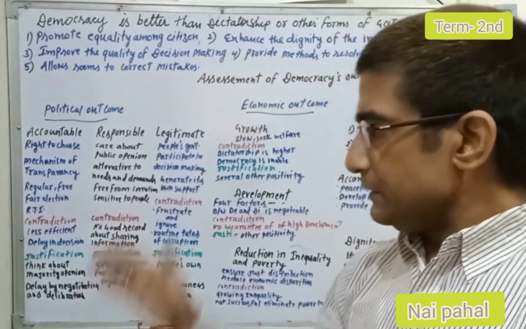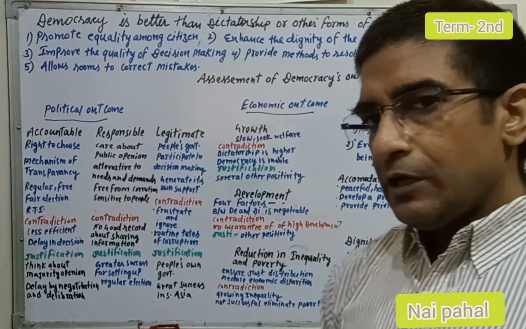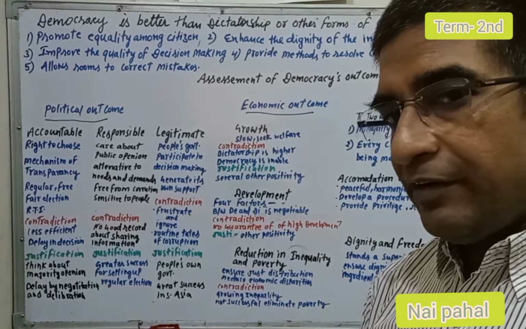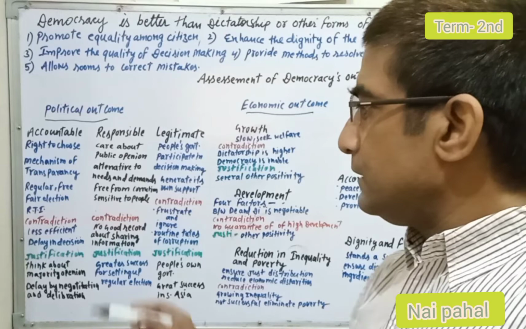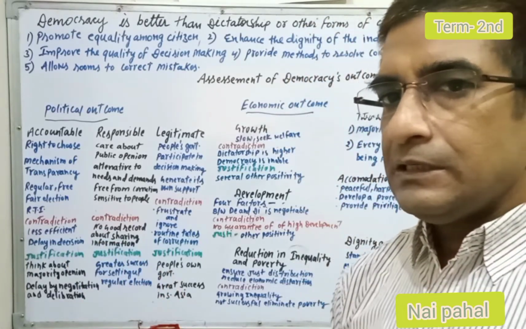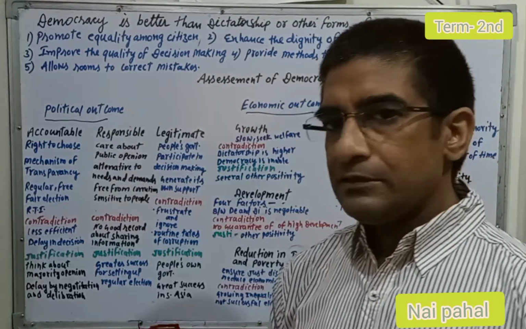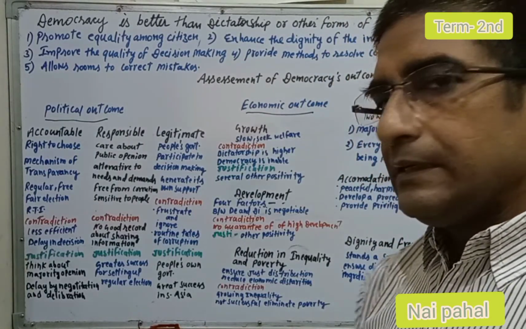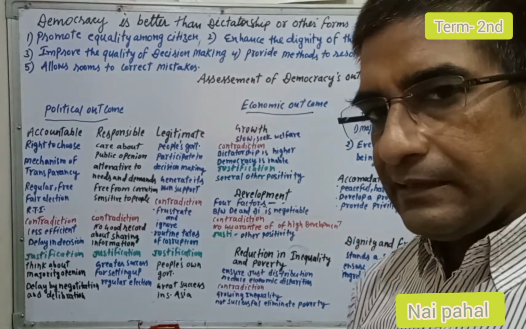Some of these features produce contradictions, because democracy is not a perfect form of government, not an ideal form of government. So what are the contradictions? It is a less efficient government. Why is it less efficient? Because it does not function for all kinds of people in the society, and it does not give equal treatment to all the people of the country. Second, it has been found that democracy takes some delay when it reaches a decision.